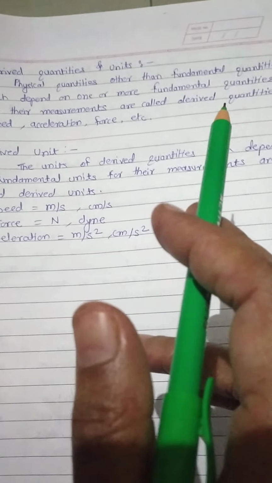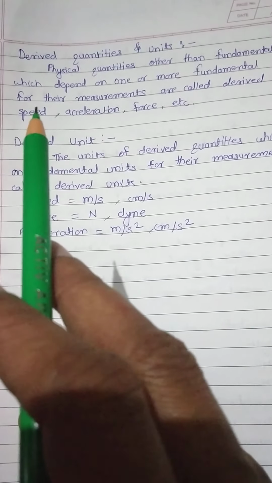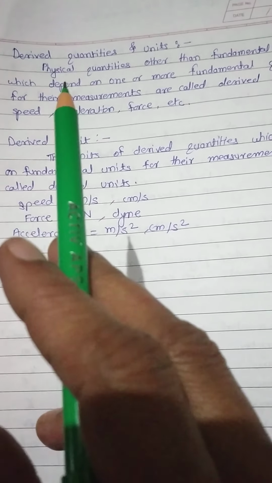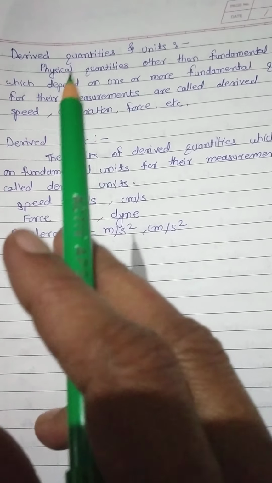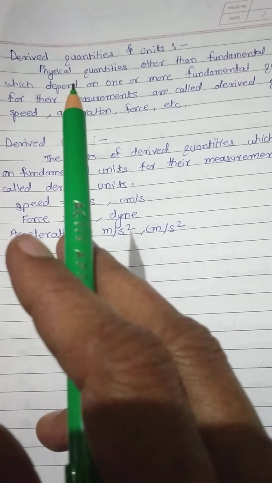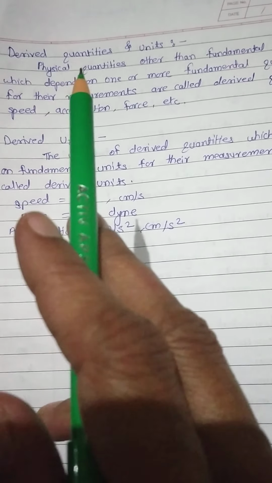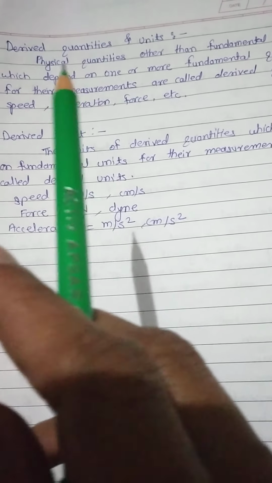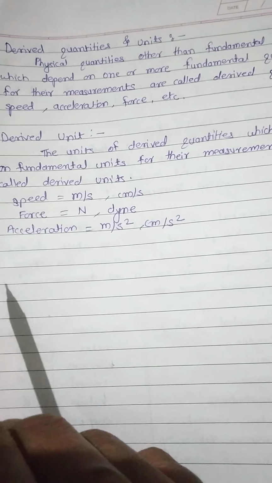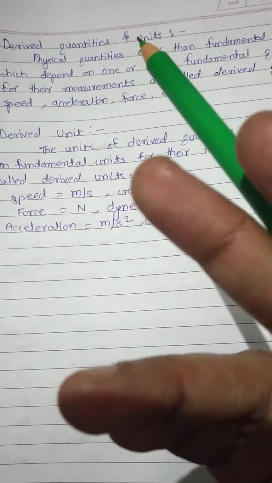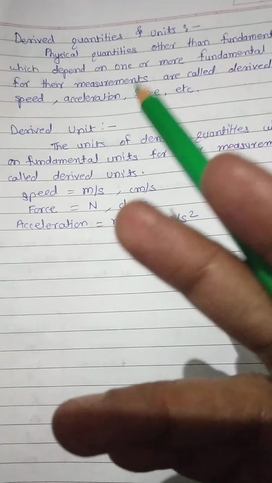For example, speed, acceleration, force, etc. Fundamental quantities are 7 quantities which do not depend on any other physical quantity, but derived quantities need other fundamental quantities for their measurements.